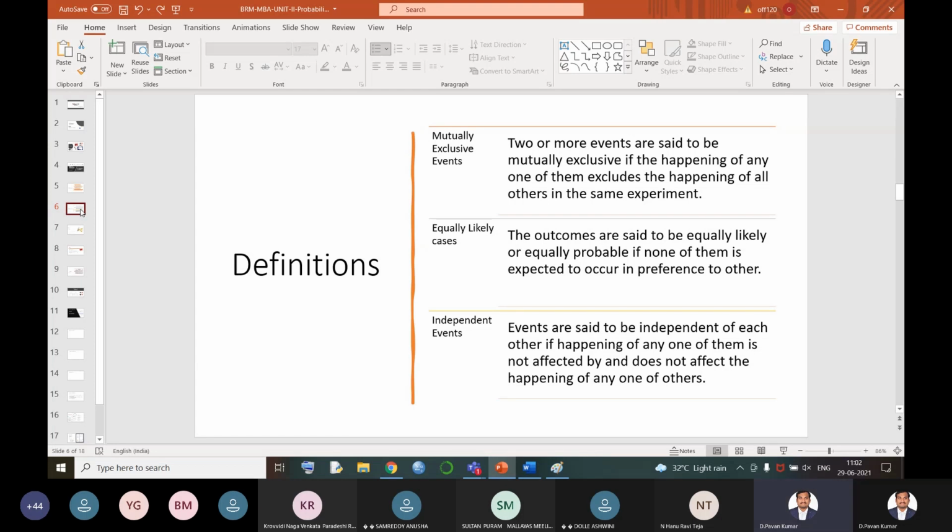Or let us take two coins at the same time. I'm tossing two coins at a time. Now, the first coin is getting head. This first coin is not going to affect the second coin, and the first coin is not going to be affected by the second coin. That means events are said to be independent of each other if the happening of one of them does not affect any of the others. See, the first coin is getting head, but this head is not going to impact the second coin's outcome. Then those two events are said to be independent events.